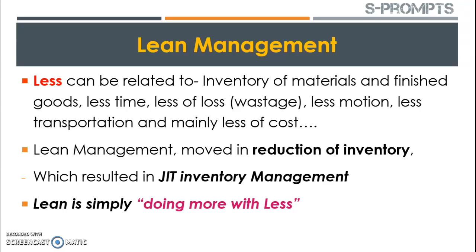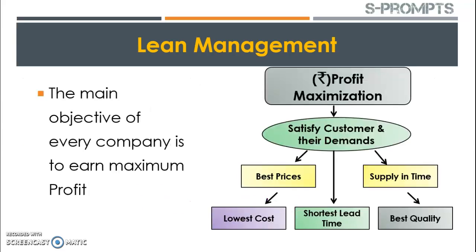If the per unit cost of manufacturing is less, then the price of the product to the customer can be lowered, and the customer can be given a high quality product at the lowest possible cost. So the objective of lean management, which moved into reduction of inventory of finished goods as well as raw material, has introduced the concept of just in time. We have already discussed this in our part 1 lean management session. So simply, lean is nothing but doing more with less.